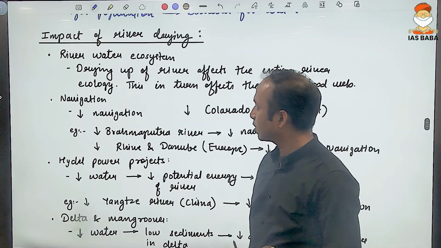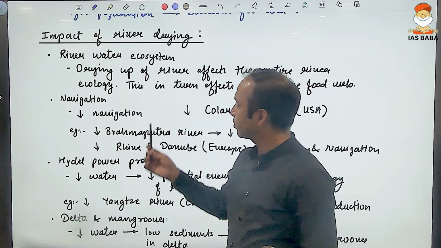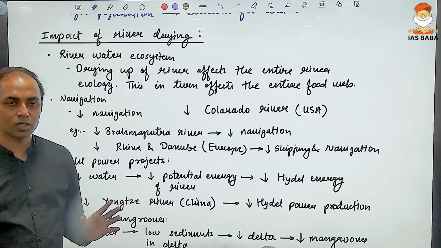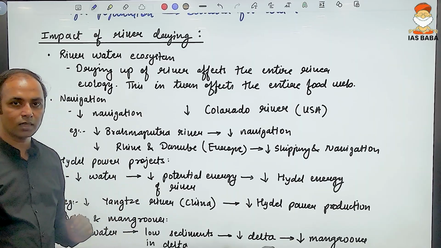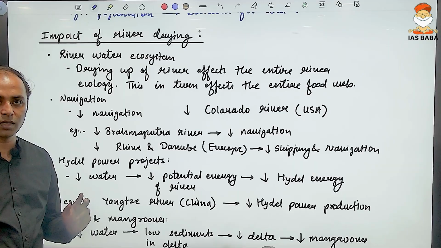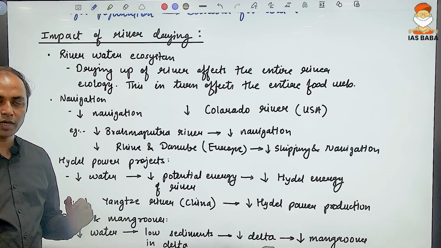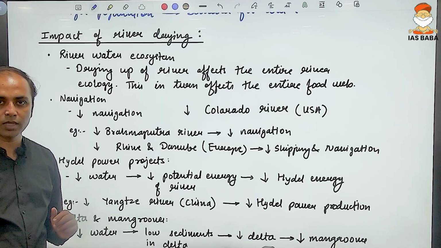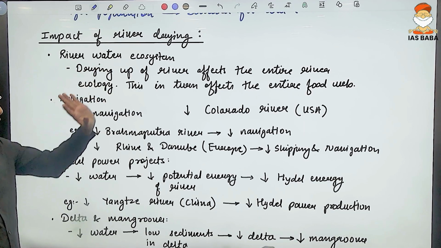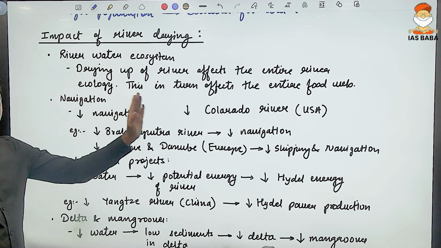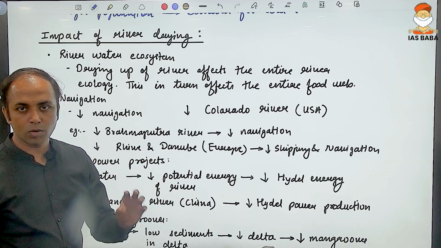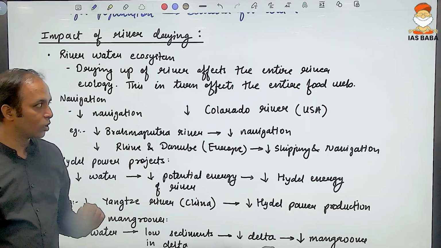What could be the impact here? The river drying up leads to multi-dimensional impact. As I mentioned in the very beginning, along with the civilization, the aquatic ecosystems are going to get affected, the groundwater table is going to get affected, and the forest in the nearby region would be affected. So one of the effects is on the river water ecosystem. The entire river ecosystem, aquatic phytoplankton, the zooplankton, the small fish or the big fish, everything will be impacted.